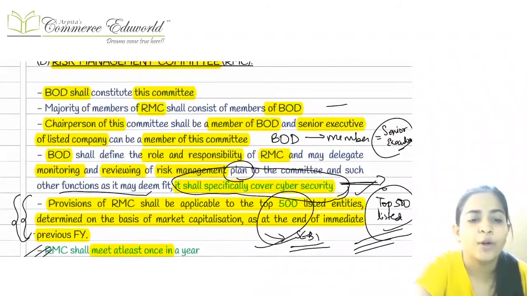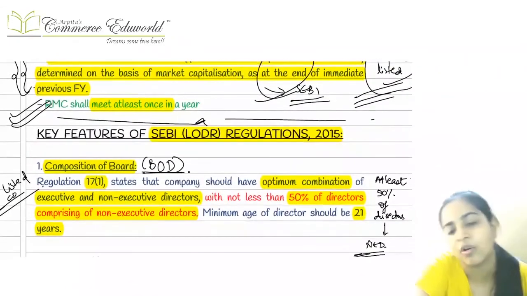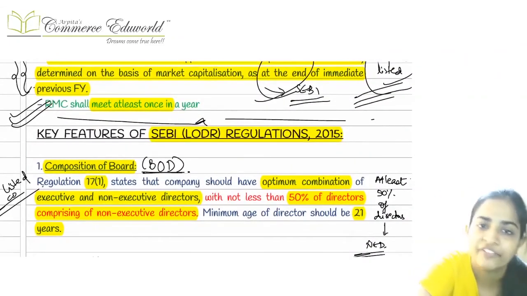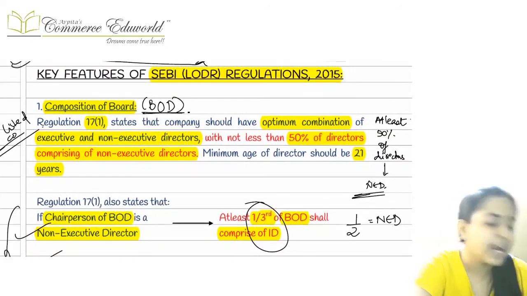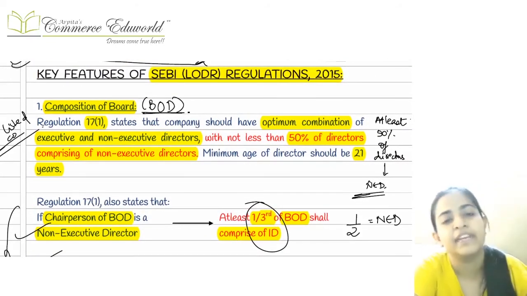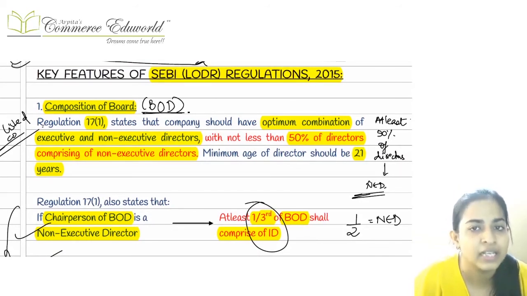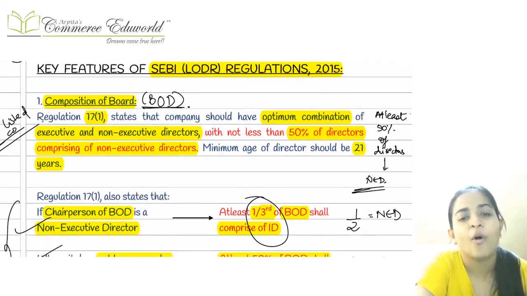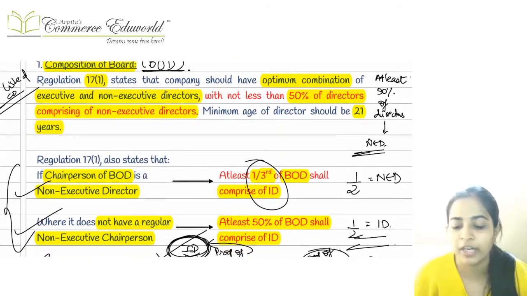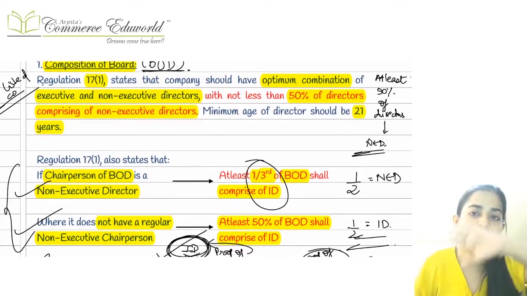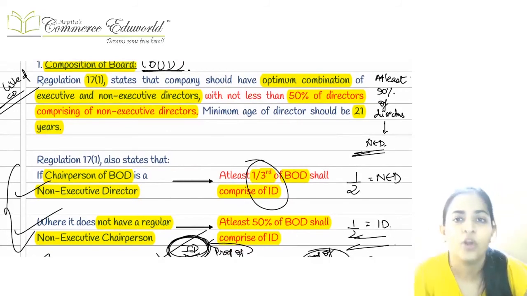The important pointers from all these committees I have written in the summary chart, so you can refer to it from there. Then after that, ICSI has put up some key features of the LODR regulations. In that, specifically point number 1 and point number 3 are important. In point number one, first of all, it talks about the composition of the executive directors and the non-executive directors.